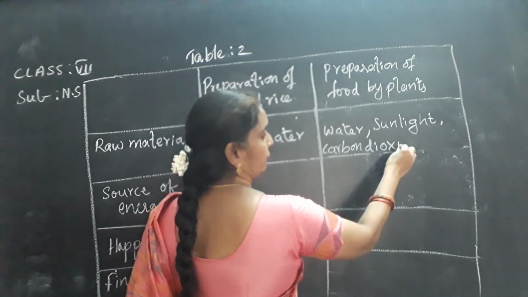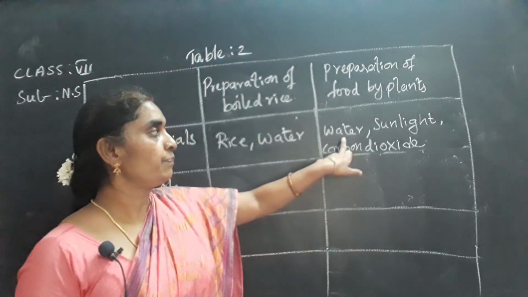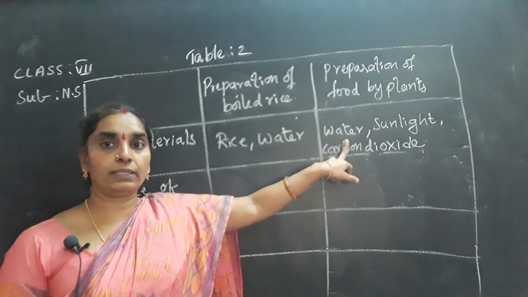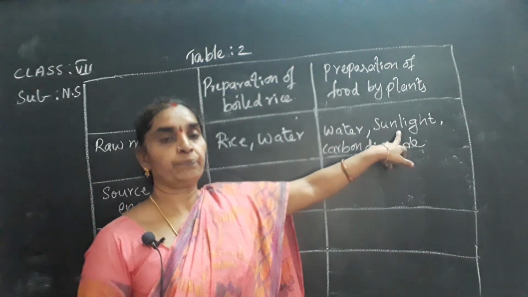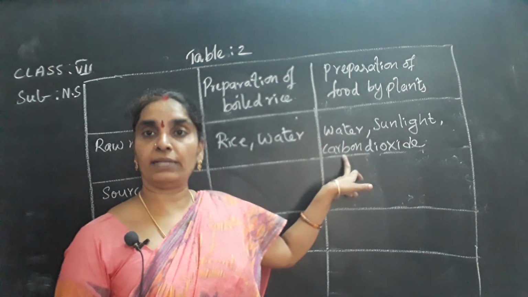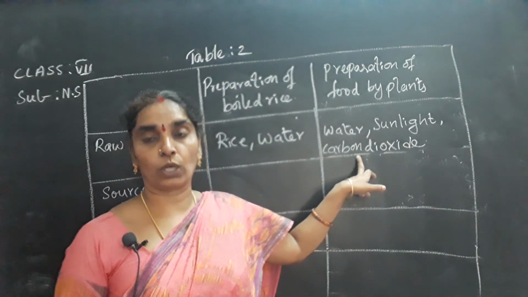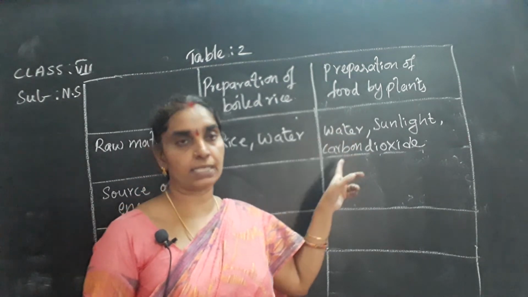Plants take in water and minerals from the soil through the roots, isn't it? You have studied in 6th class. And it uses the sunlight and carbon dioxide from the air, light from the sun and air, and prepares its own food, isn't it?